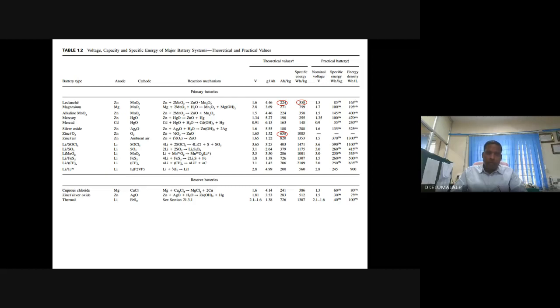You will get definitely 658 ampere hour per kg. Multiply with 1.65, theoretical specific energy, 1085.